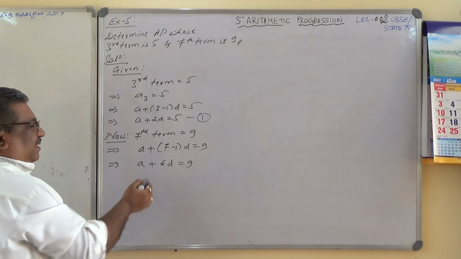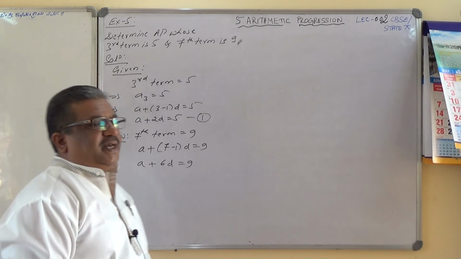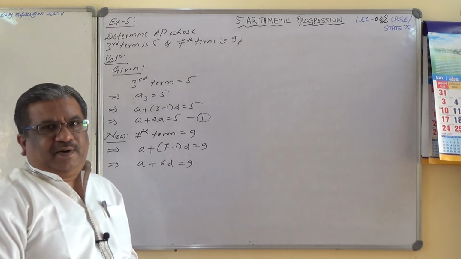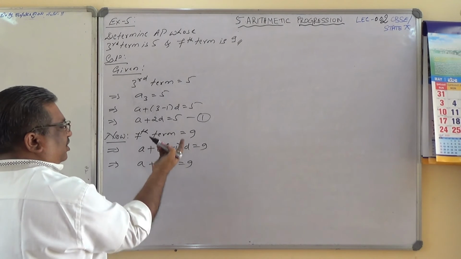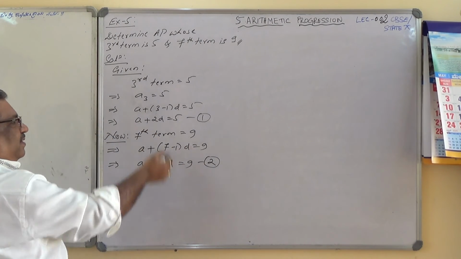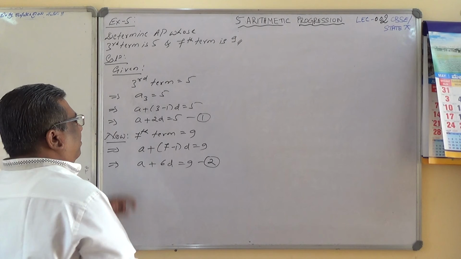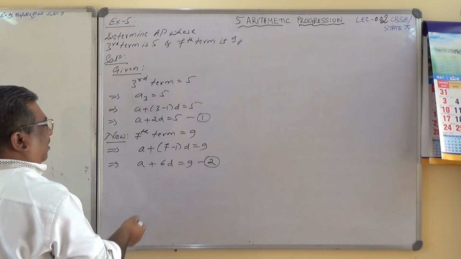So the 7th term is a plus 6d, the 8th term is a plus 7d, the 20th term is a plus 19d, the 45th term is a plus 44d. Like this you can conclude. So a plus 6d is equal to 9. This is 2. Now you solve these two equations by the simultaneous equation method, that is, a pair of linear equations in two variables. a and d are the variables here, and solve it.